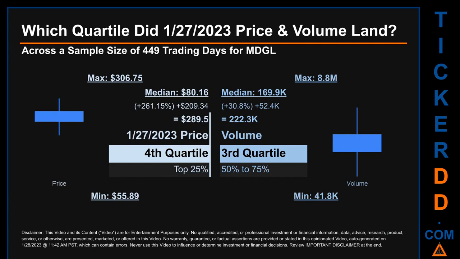Descriptively, MDGL has a median price of $80.16. Therefore, January 27, 2023 price was higher from that middle marker by 261.15%. The day's volume of 222.3 thousand was more than the median by 30.8%.